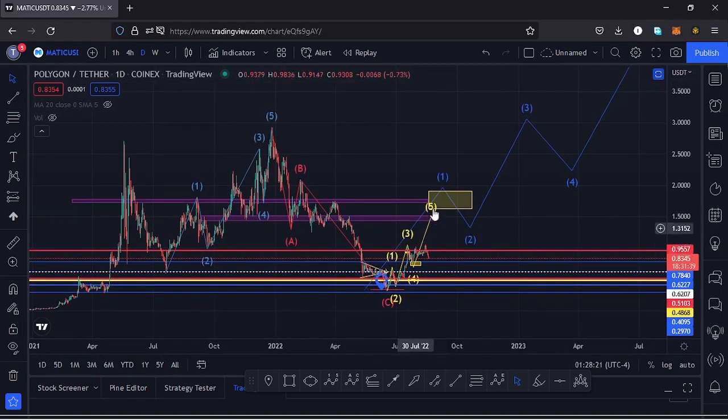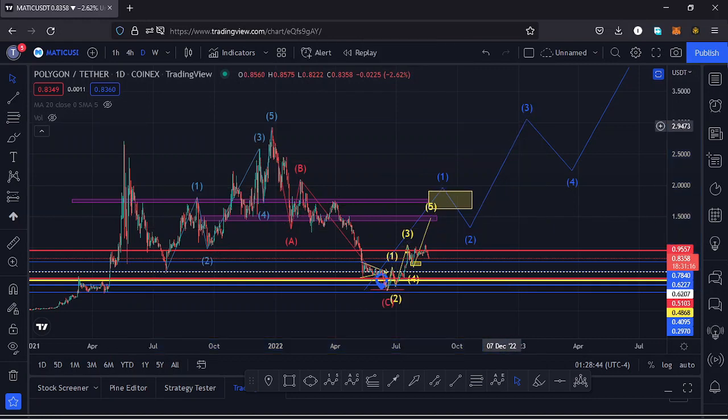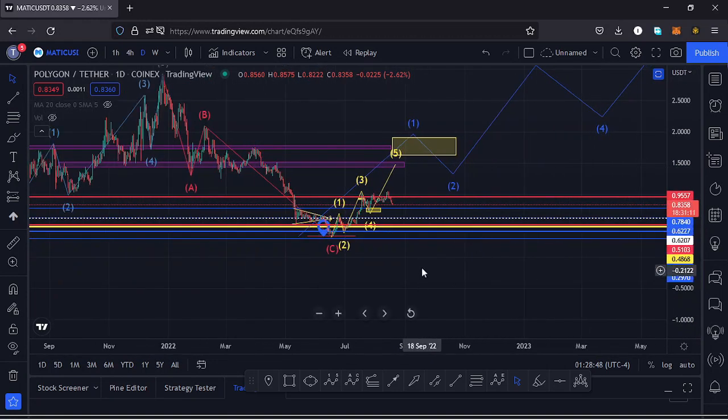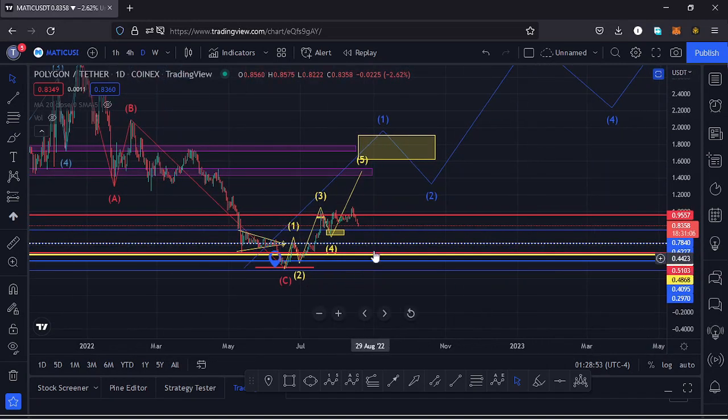And in that first wave to the upside, I have a target area within this yellow target that is between the $1.91 mark and the $1.62 mark, and that I'm basing it on the Fibonacci's. So if I use the Fibs connecting the low down here to the all-time high, you can see my yellow target area lies between the Fib level 0.618 and the Fib level 0.5, which is the minimum that I expect that first wave to the upside to do. And Polygon Matic has been respecting the Elliot waves count here on the charts.